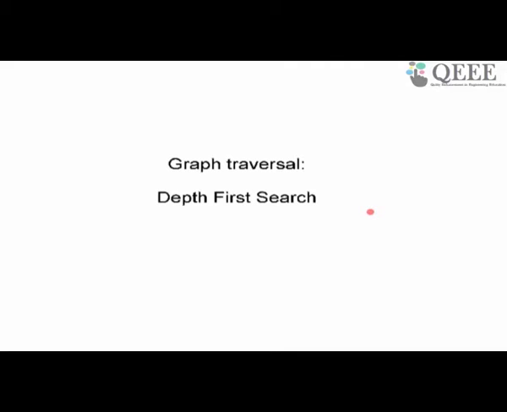There are obviously many more applications of breadth first search that you will discover yourself when you do algorithms, but we can't discuss too many of them. I have given you one. I want to move to the next method of traversal, which is called depth first search. Okay, depth first search.